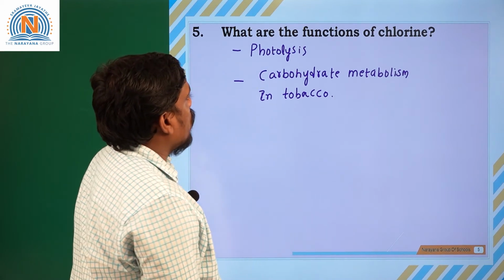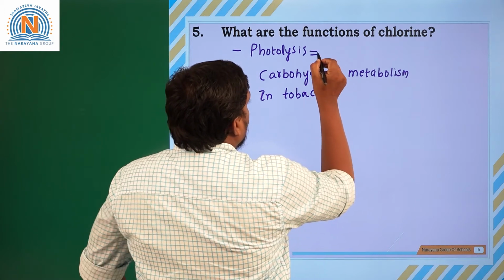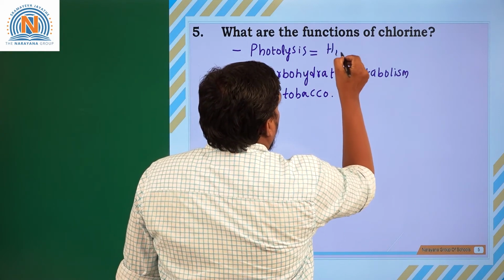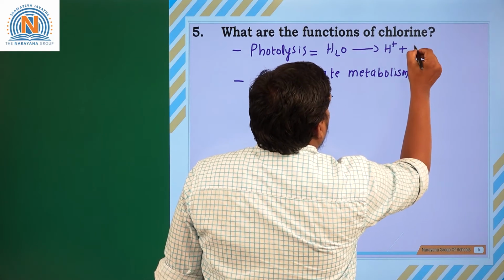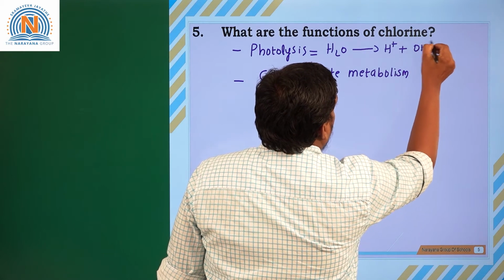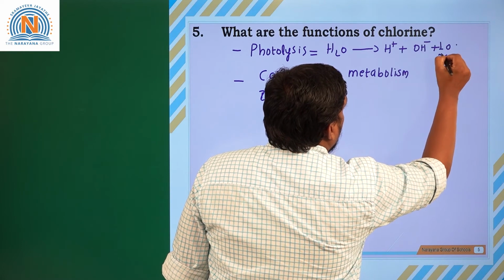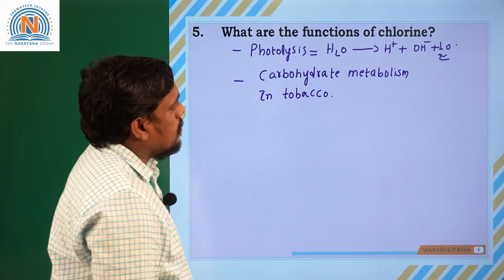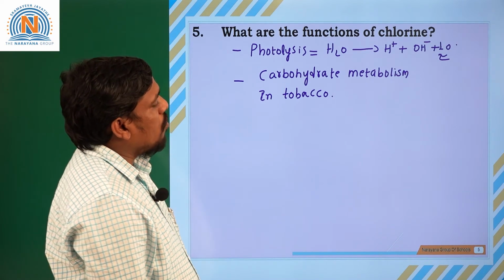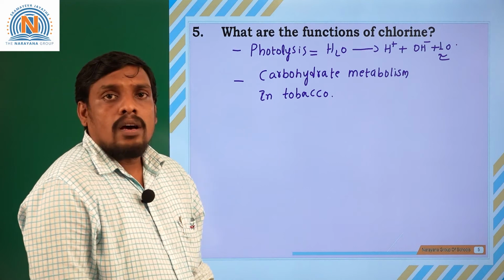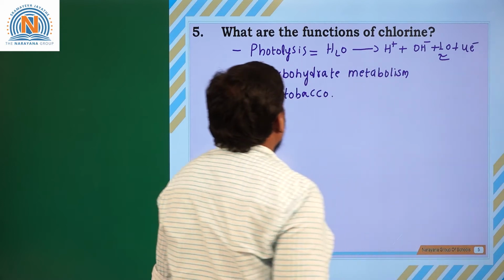What are the functions of chlorine? Chlorine influences photolysis of water. What is photolysis of water? Breakdown of a water molecule into H plus and OH minus ions, electrons, and half an O2 molecule is generally called photolysis of water. During photolysis of water, protons, electrons and oxygen are produced.